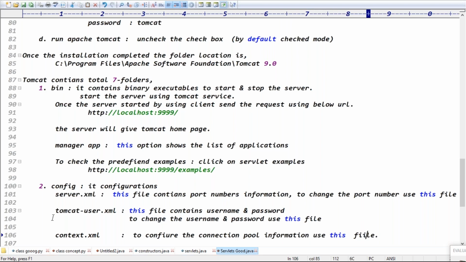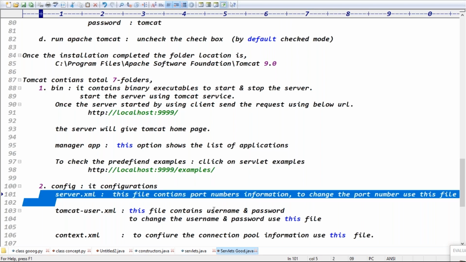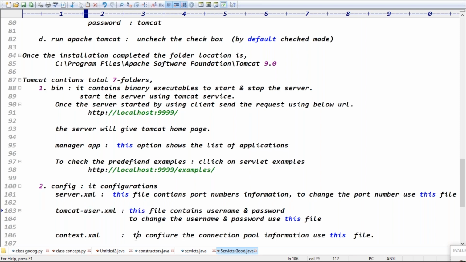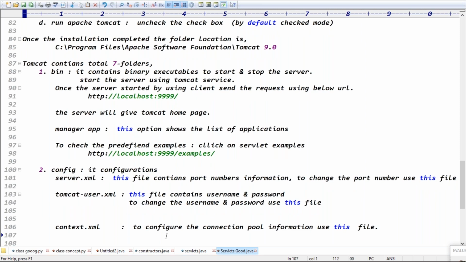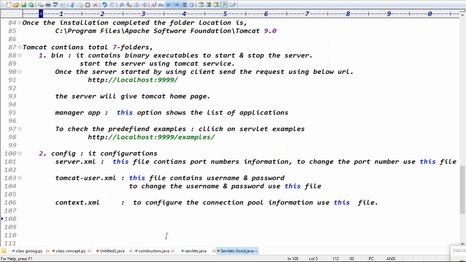Because to change the port number, use the server.xml file. To change the username and password, use the tomcat-users.xml file. Tell me, guys, to configure the connection pooling information, use this file, right? Exactly. Configure connection pooling means what, sir? I will tell you. We didn't discuss connection pooling yet. Yes, two folders are clear.